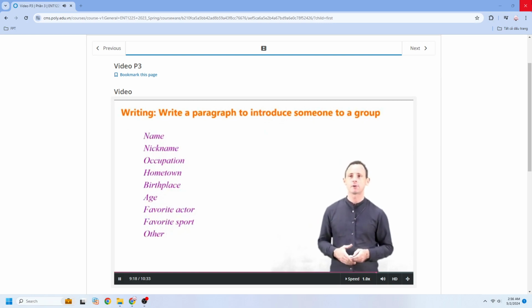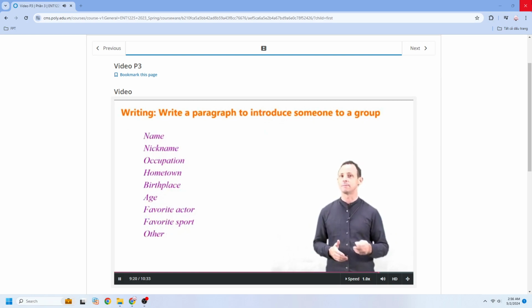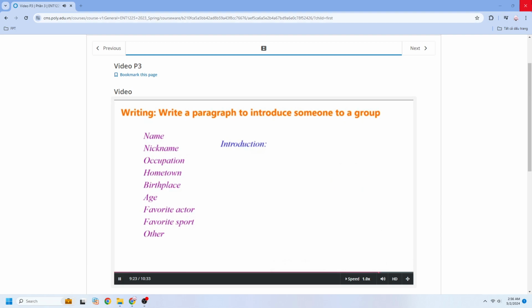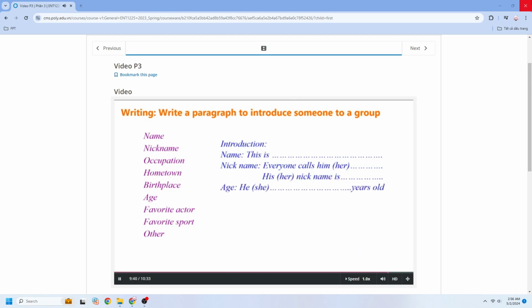Now, write a paragraph to introduce someone to a group. Start with your introduction. Name: this is. Add a nickname, for example, with sentences: everyone calls him, or his name is. Next, we can talk about age. He or she is age old. Next, we can add a sentence about occupation.